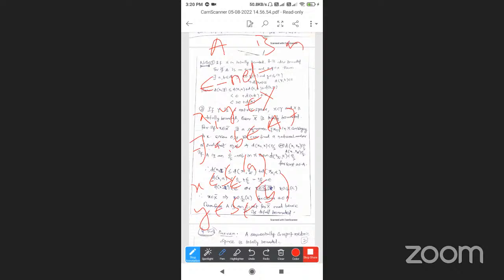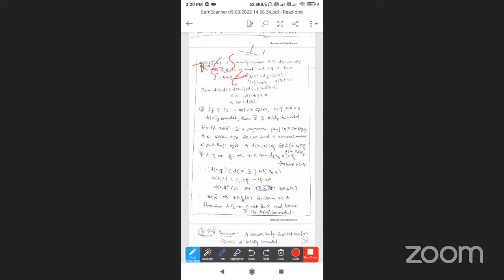So this is the meaning. X belongs to S epsilon of A, meaning that D of X comma A is less than epsilon. Y belongs to S epsilon of B, meaning that D of Y comma B is less than epsilon. That is nothing but an open sphere. I am taking these as open spheres.